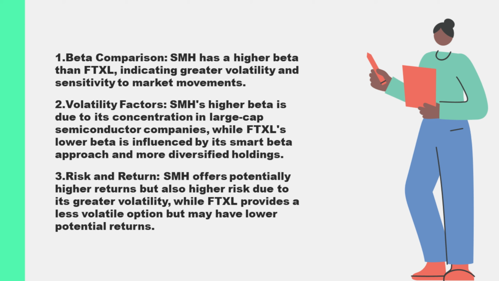In summary, SMH's higher beta reflects greater volatility and sensitivity to market movements, making it a more aggressive play on the semiconductor sector. FTXL, with its lower beta, offers a slightly more conservative approach, still providing exposure to the semiconductor industry, but with somewhat reduced volatility and market sensitivity due to its smart beta strategy. Investors should consider their risk tolerance and market outlook when choosing between these two ETFs.